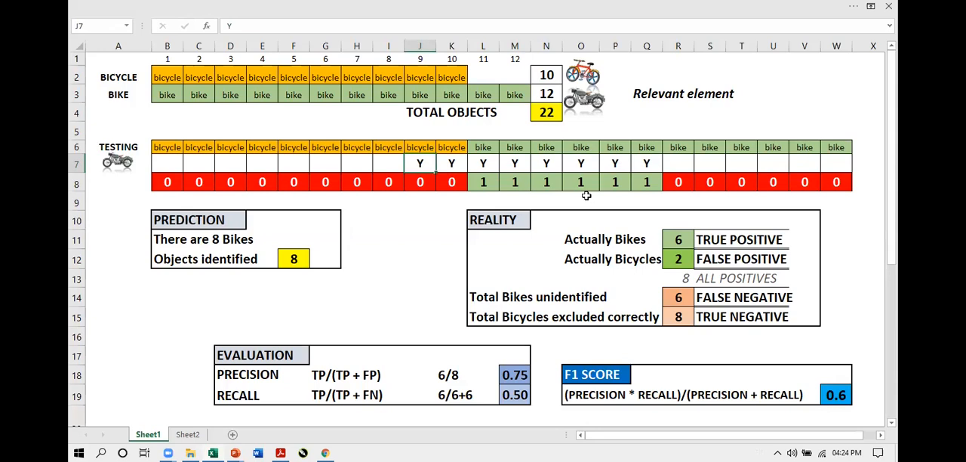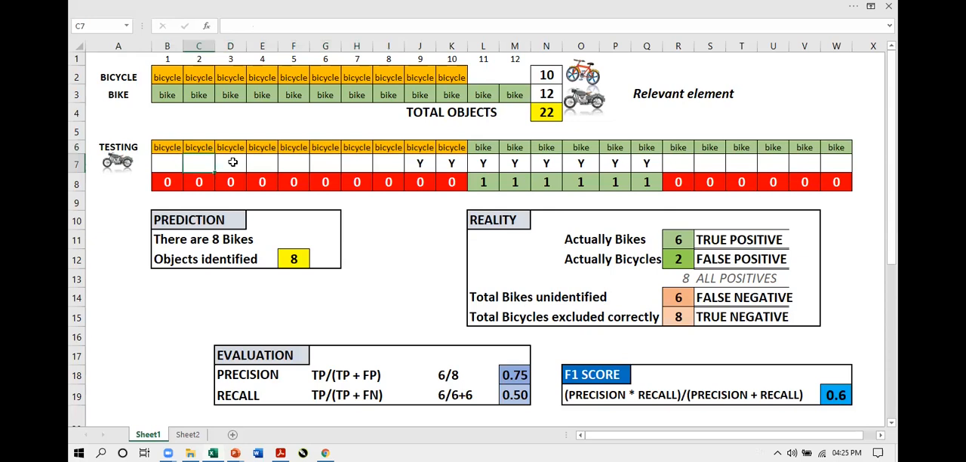Now, the model was looking at the entire photograph. In the entire photograph, there were 22 objects. So we can say that the model did not identify 8 bicycles as bikes. The model was looking for bike, so they can be considered as true negatives. When the model was looking at all the objects, it would have said, this is not a bike. And yes, it is not a bike, it is a bicycle. This is not a bike, it is a bicycle. This is not a bike, it is a bicycle. This happened how many times? 8 times. So 8 true negatives are there.